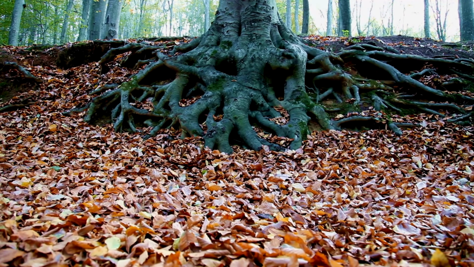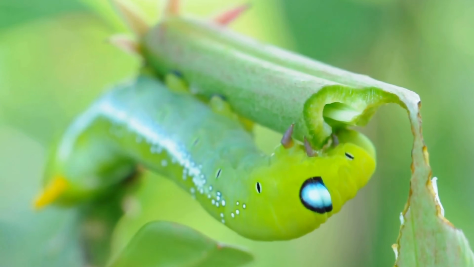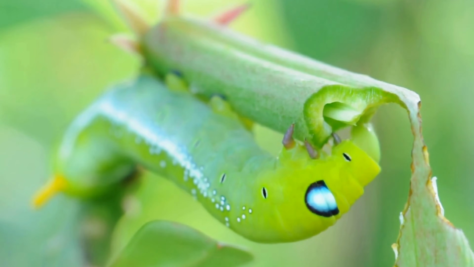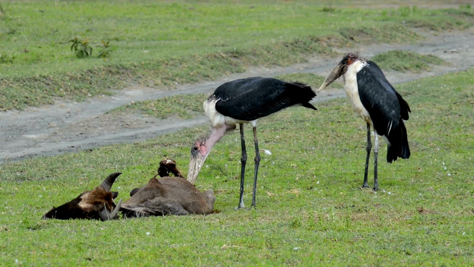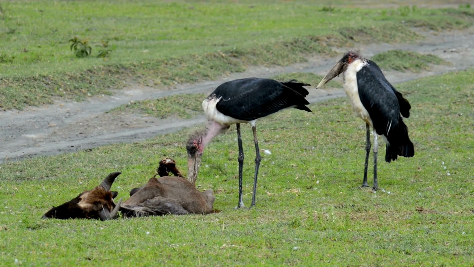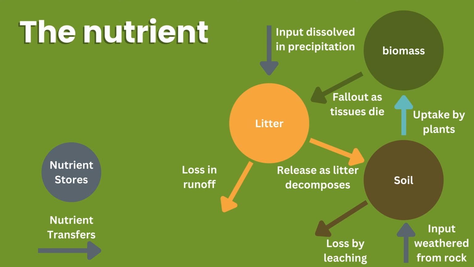First, plants take these minerals from soil or water. Then, when animals eat plants, or other animals, they pass the minerals along. Eventually, when organisms die or release waste, these minerals return to the soil or water, allowing the cycle to start again. The nutrient cycle can be presented as a diagram to show the flow of nutrients between stores. As we can see, nutrients are held in 3 stores. These are biomass, litter, and soil.